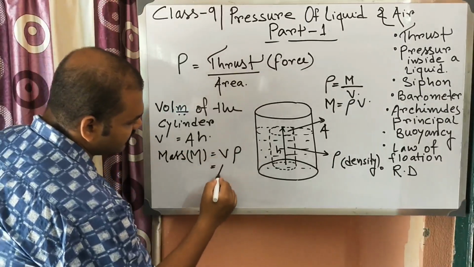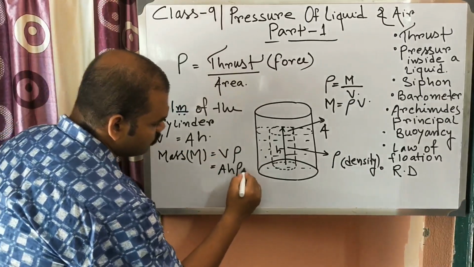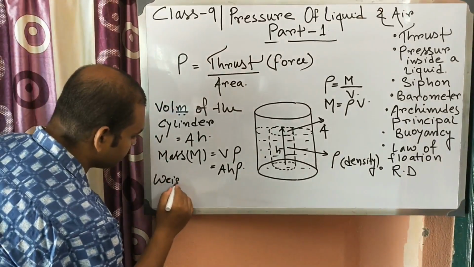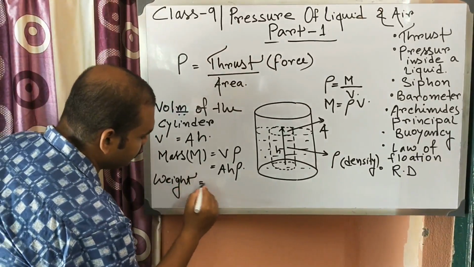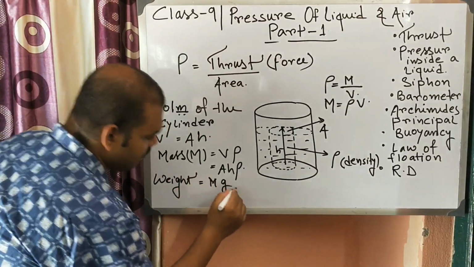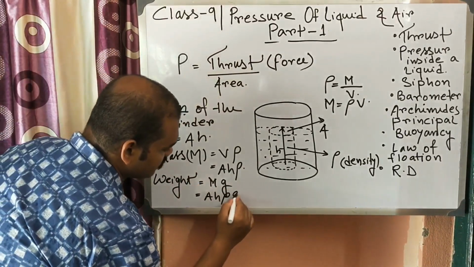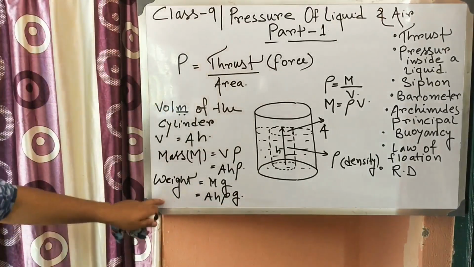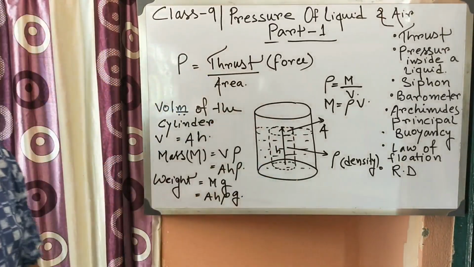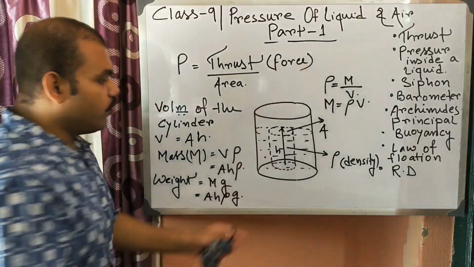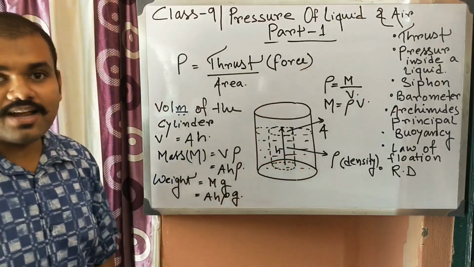Volume is Ah into rho. So what is the weight? Weight will be mass into g, M into g, so that is Ah rho g. This is the weight of the liquid column, and this is the force acting on the particular surface around the point.